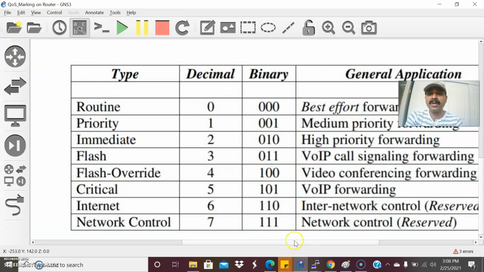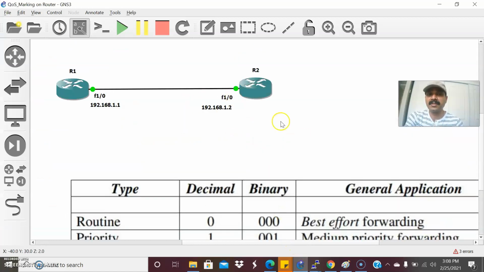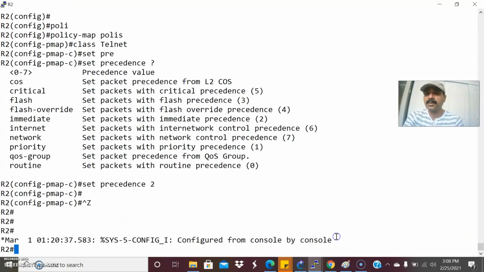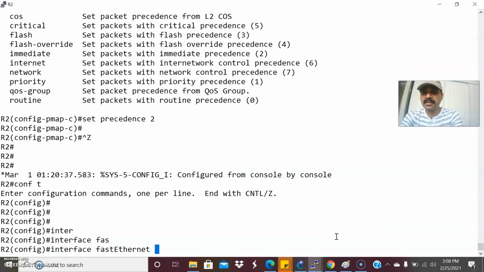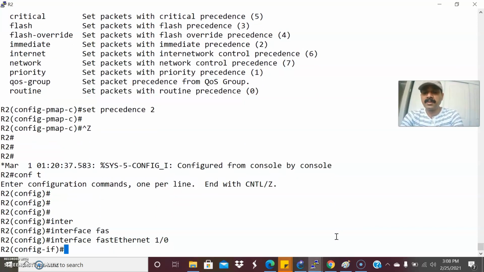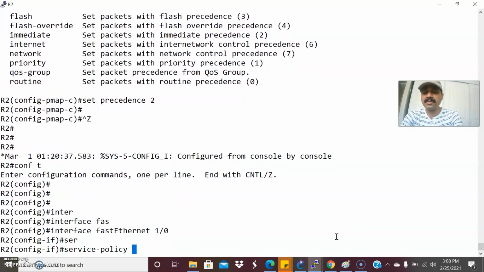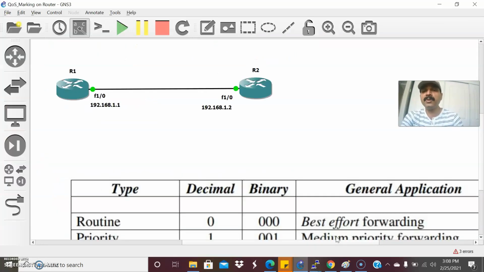Now I'm going to apply it to the interface. The interface is FastEthernet 1/0. So let us go to configuration mode. Interface FastEthernet 1/0. Then let us create a service policy. Service policy, then I have to choose inbound or outbound. I'm going to create it for R2 inbound, because I'm going to initiate telnet traffic from R1 to R2.